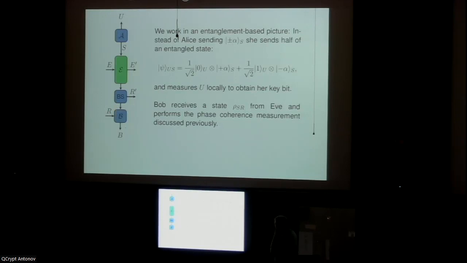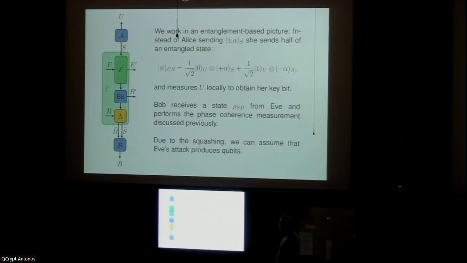And so the idea is that you take this map B here and you replace it with first some squashing operation lambda, and then some operation B tilde, which acts on these systems R tilde and S tilde, which are qubit systems. So this B tilde here is a finite dimensional operation. And the trick then is that we draw a box around this whole thing up here and call this some other map, E tilde. And so you see now that for every attack E that Eve could perform, there is an attack E tilde that is at least as strong on this now qubit-based protocol.